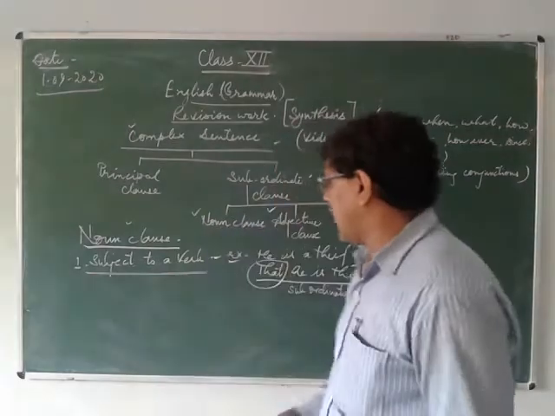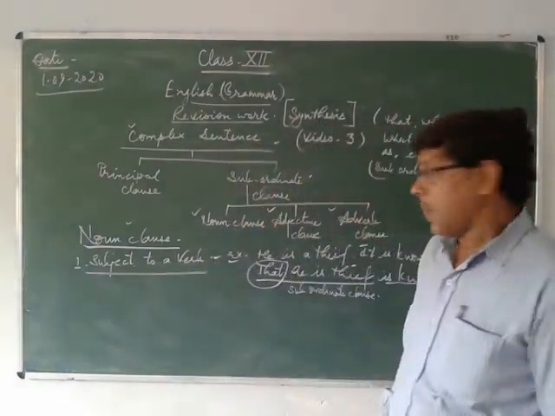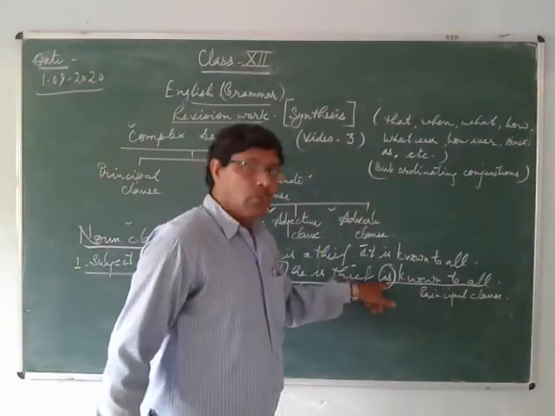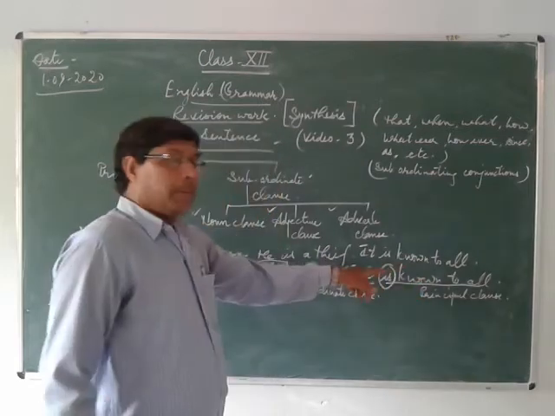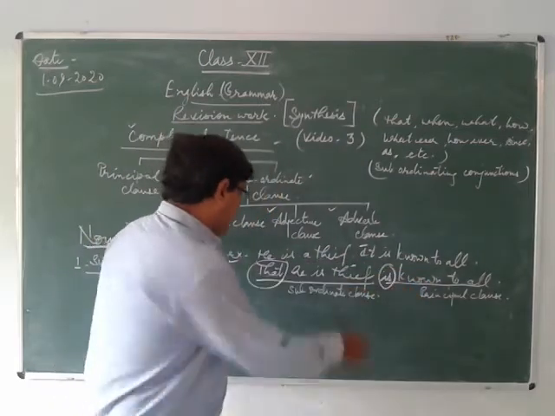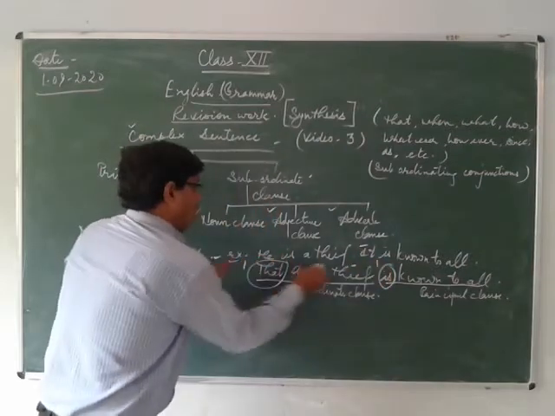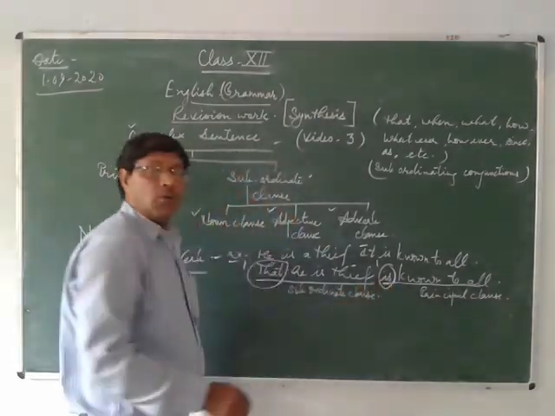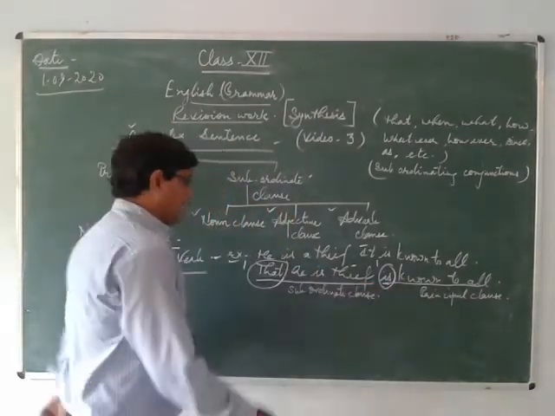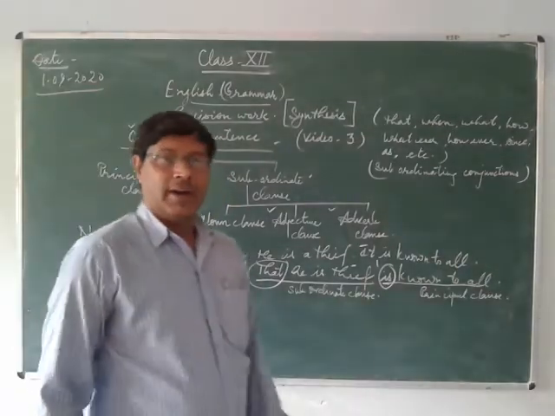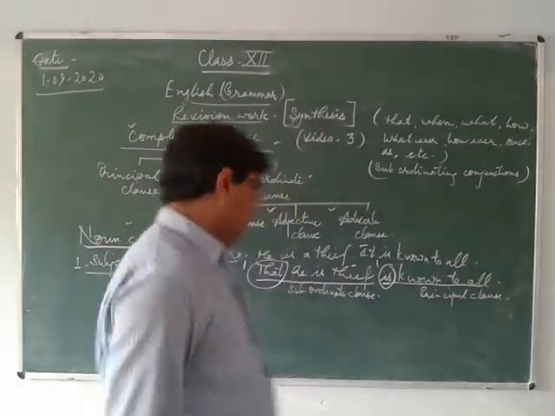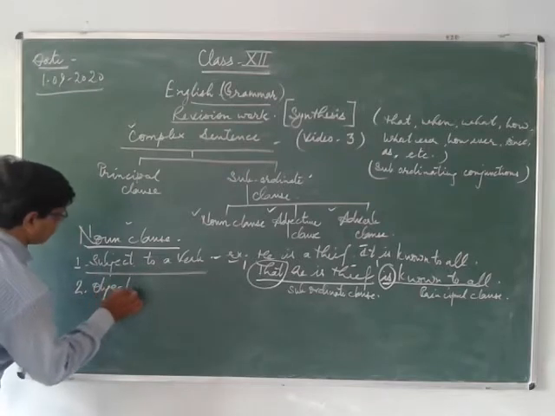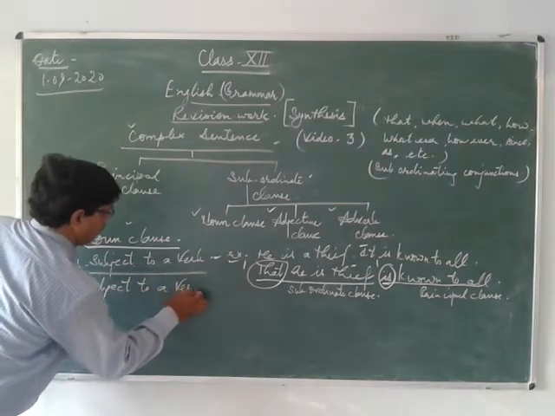Now how do you say that this is subject to a verb? Do you know? Here, this is the verb of the principal clause. So the whole clause works as the subject of the verb. The verb means the principal clause verb here, so that is called subject to a verb. Is it clear? Now, second is called object to a verb.